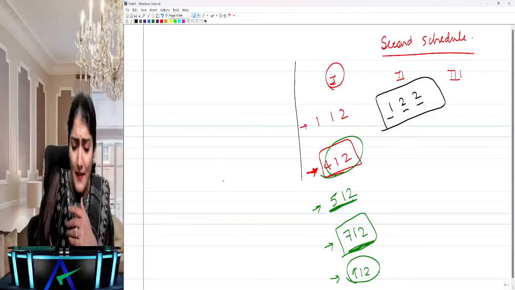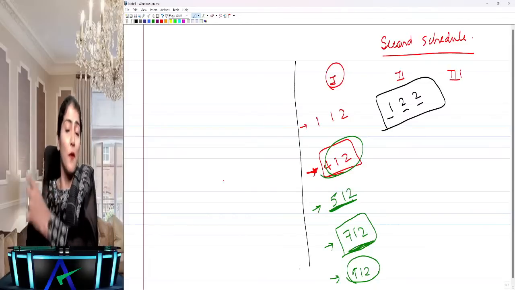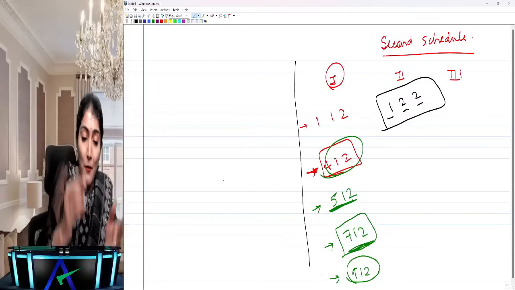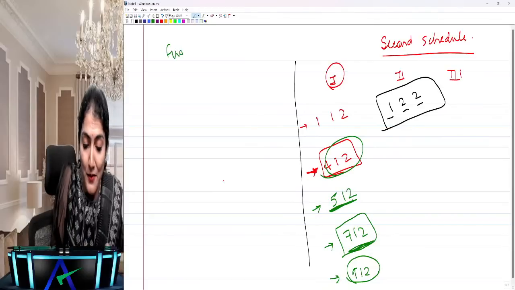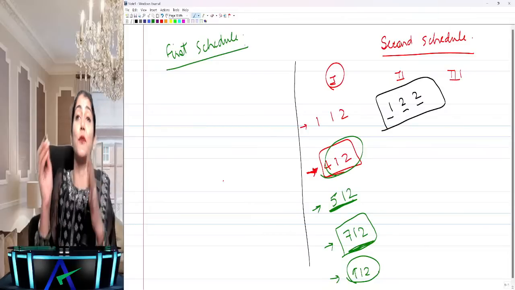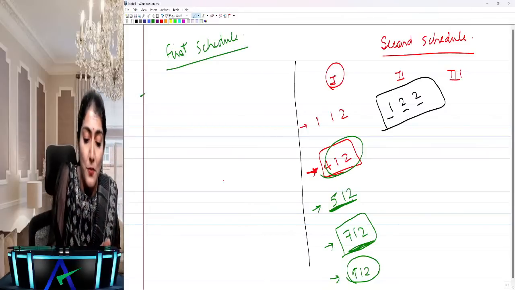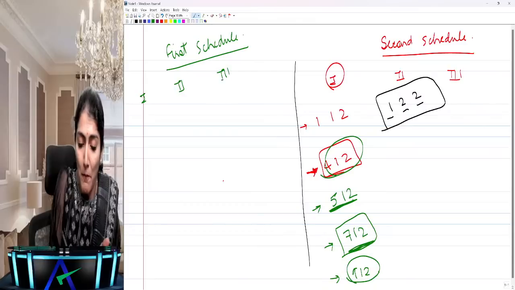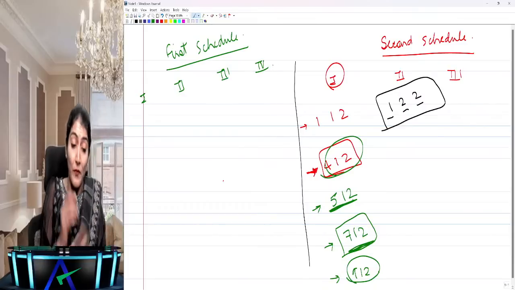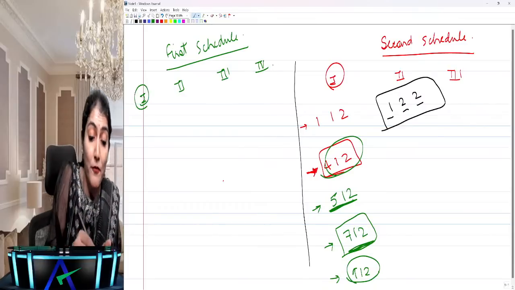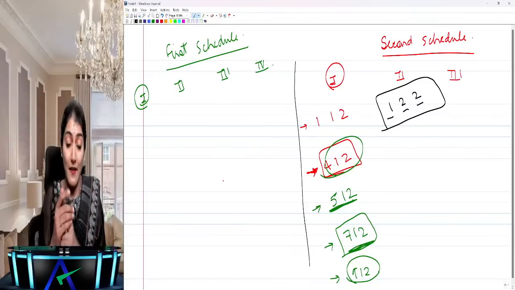Okay, right, so that's just a quick look at a few of the clauses of the second schedule. Now let's come to our all-time favorite, the one we study most of the time, that is the first schedule to the Chartered Accountants Act, in which we have part 1, part 2, part 3 and part 4, right? In part 1, which is regarding professional misconduct for CA in practice, there we